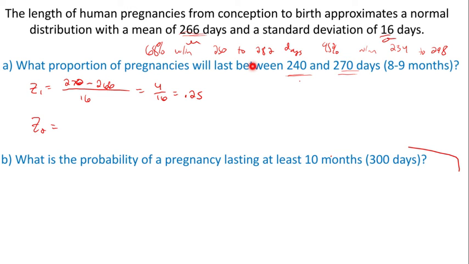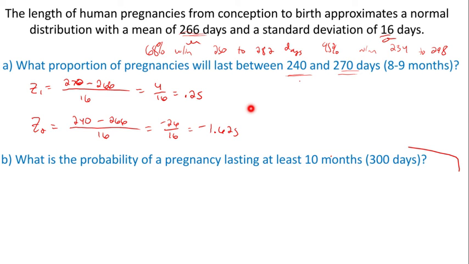Z2 is going to be, actually I already did the big one first, so, oh well. 240 minus 266 over 16. That's going to be negative 26 over 16. Well, I'll use the calculator with that one just to be sure. All right, and we get negative 1.625. So those are our 2 z-scores.